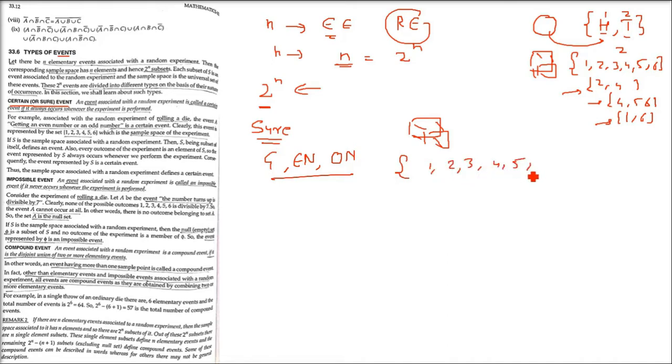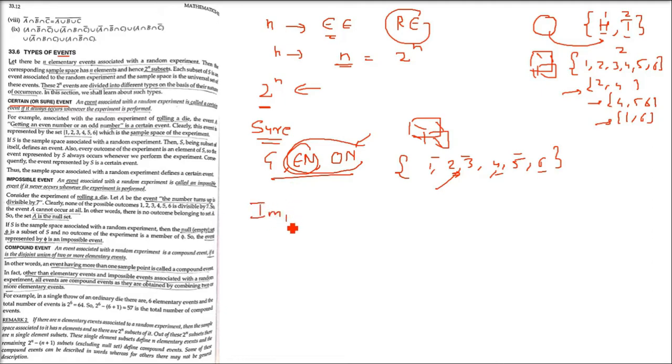The sample space is 1, 2, 3, 4, 5, 6, these are all the possibilities, the sample space of 6 elementary events. Now 1, 3, 5 are odd numbers, 2, 4, 6 are even numbers. So if the event is getting an even number or odd number, whenever you throw a die, the number will be even or odd. So this is a sure event. Every time either an even or odd number will come. So this is called a certain or a sure event.